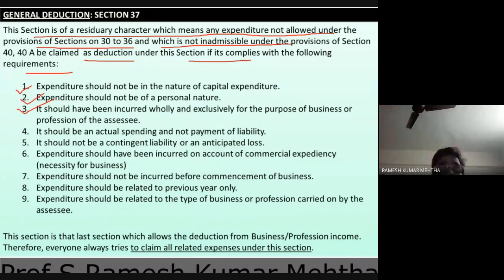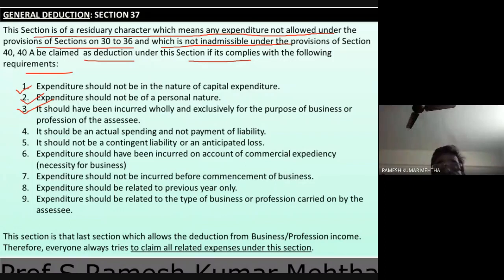Another rule is that expenditure should have been incurred wholly or exclusively for the business or profession of the assessee. What it means is any expenditure incurred should be incurred wholly, fully, and exclusively for the purpose of the business or profession of the assessee.